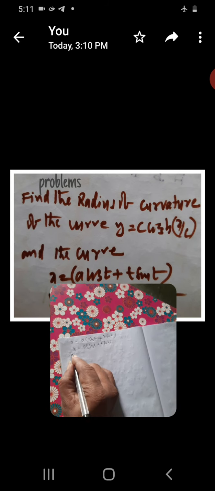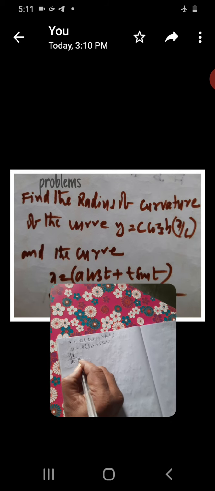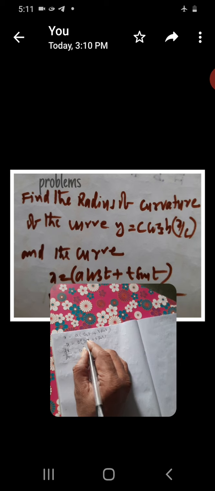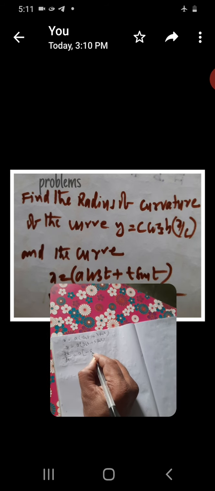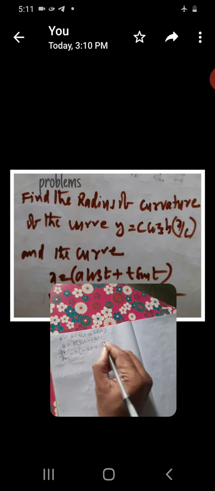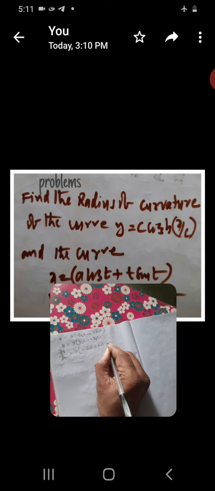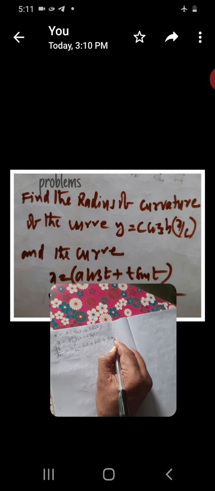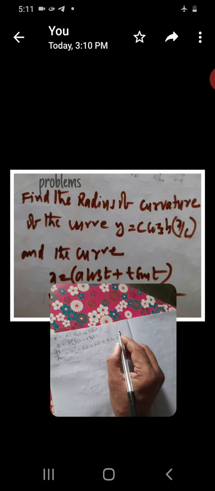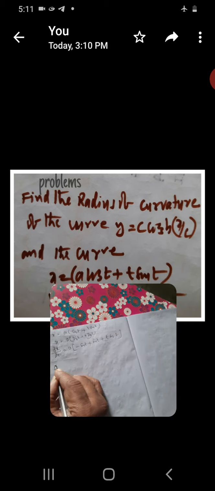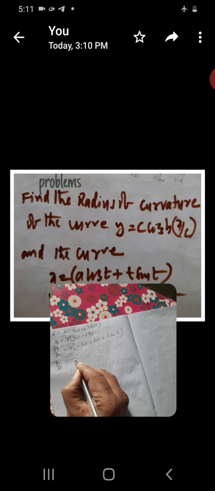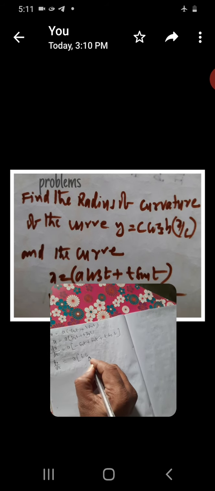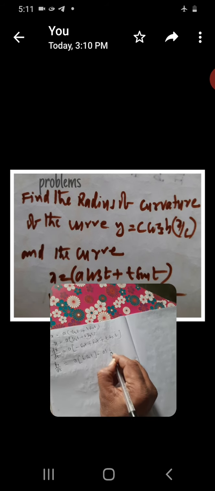Taking derivative on both sides with respect to t, dx by dt equals a times the derivative of cos t, which is minus sin t, plus u into v: t into the derivative of sin t is cos t, plus sin t. Next, dx by dt equals a into minus sin t plus sin t cancels, leaving t cos t, that is a t cos t.